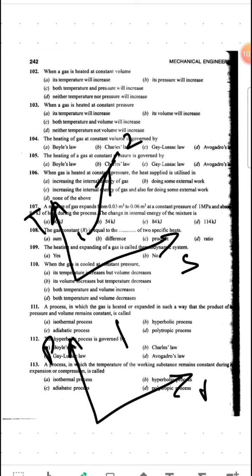For constant volume you will get something like this, and you are heating, right? So if you are heating, molecules will get energized and the pressure will increase. So our line will go from 1 to 2, right? So from the TS and PV diagram, what we can conclude here is that both temperature and pressure will increase.